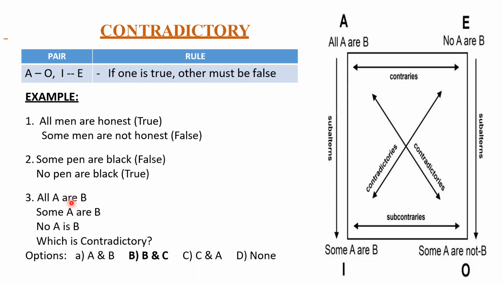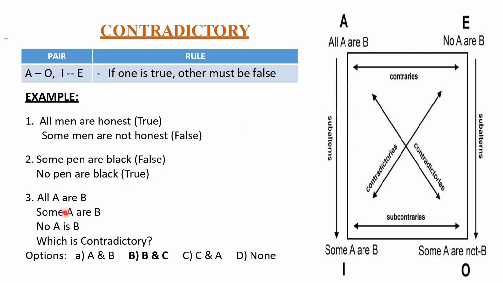All A are B. So all is here. Some A are B. So some is going this side. So this is not a contradictory statement. So now your option, statement one, is wrong here. Remove statement one. Now compare statement one with conclusion two. All A are B. No A are B. So all is here and no is here. So even there is no relationship here. This is not contradictory. Now start comparing the second with the third one.